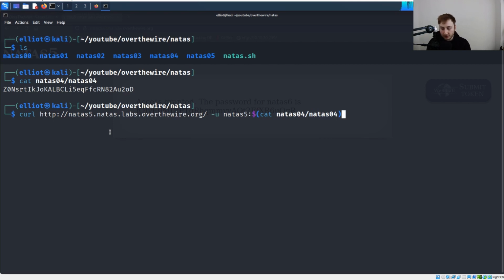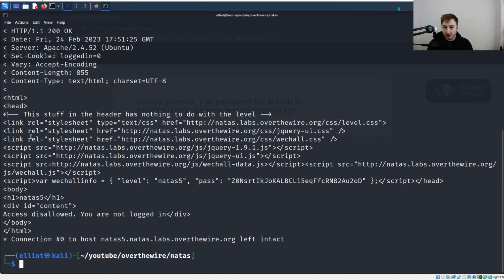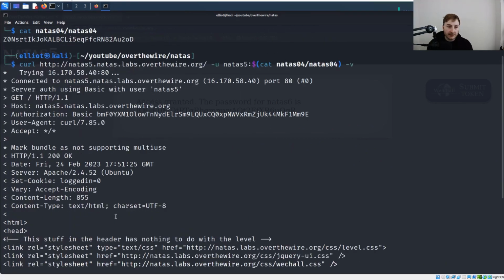And then what we're going to do here is add another argument to this command. We're going to do -v, which is going to be verbose mode. And what that's essentially going to do is give us a lot more information, but one of the pieces of information particularly is going to be the set cookie header from the web server to our client. So again, that's run. We can see the source code of the web page or the HTML markup, but we can actually scroll up a bit here. We're going to find the actual response from the web server.